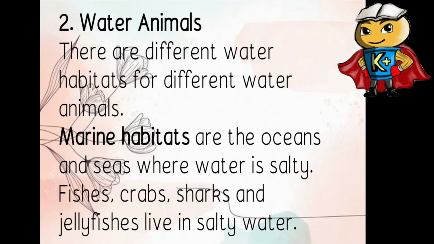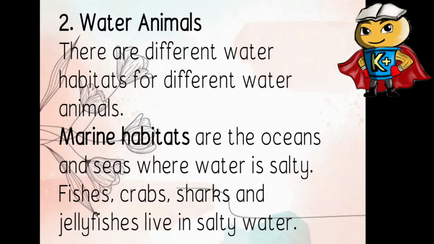So, meron tayong sunod. Number 2 is water animals. So, nandito pa rin tayo sa letter B na different ways of classifying animals na according to habitat. At ang second one natin na kanilang habitat is water. So, water animals. There are different water habitats for different water animals.